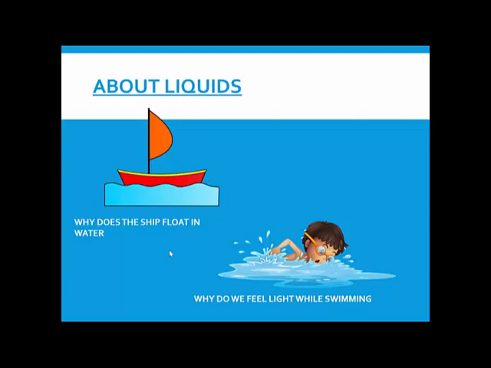Same is the case with huge ships. Have you seen these ships which are made up of metal and steel, very heavy and huge ships? How can they float on water? How are they able to float? I understand a paper boat can float on water, but how about those heavy huge ships?